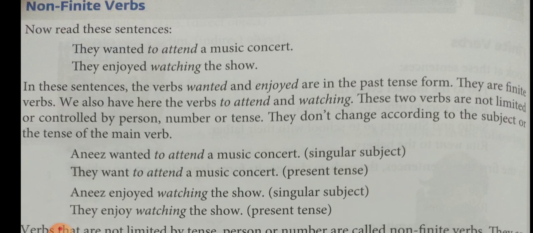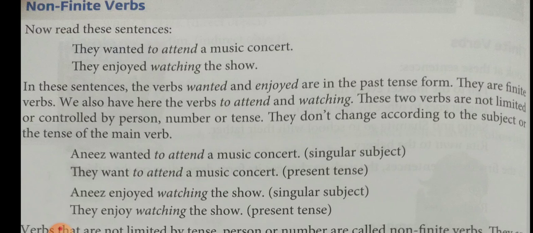They are finite verbs. We also have here the verbs to attend and watching. These two verbs are not limited or controlled by person, number or tense. They don't change according to the subject or the tense of the main verb. That is the difference.